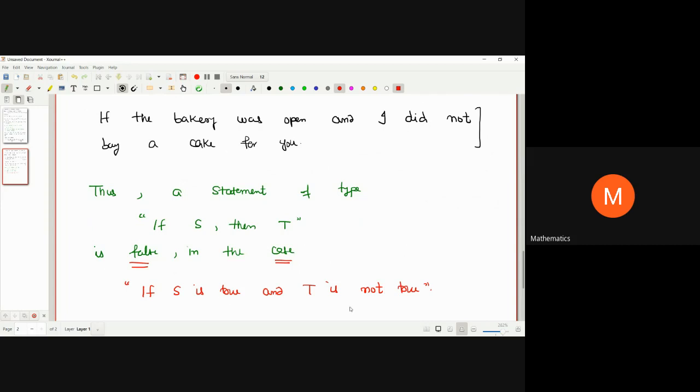Like the bakery was open and I did not buy a cake for you. And secondly, the apple is red, and it is not ripe. So it is of the same type.